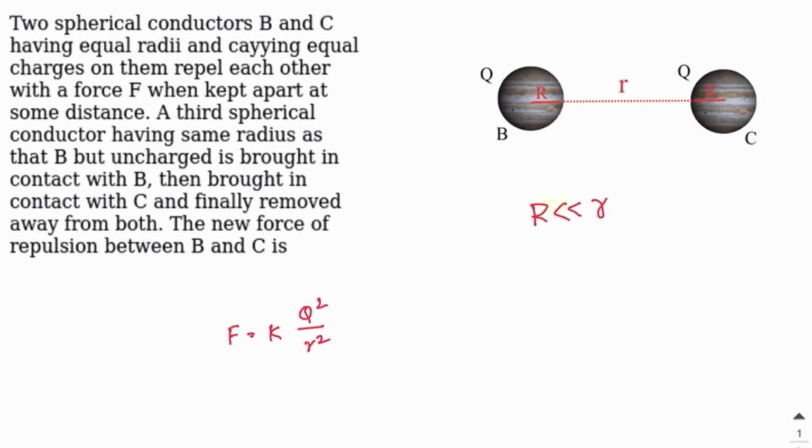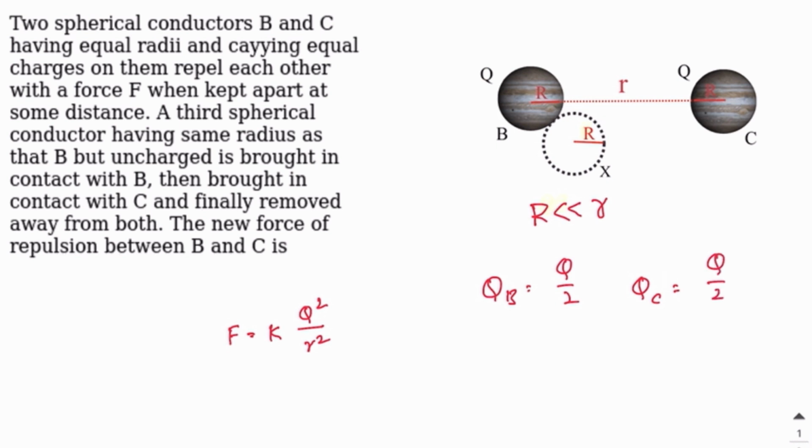In the second case, the third identical spherical conductor, call it X, having the same radius as B and C and uncharged, is brought in contact with conductor B. Now the charge on C remains the same, but the charge on B is equally distributed between B and X. That is, the charge on B is equal to Q by 2 and the charge on C is equal to Q.